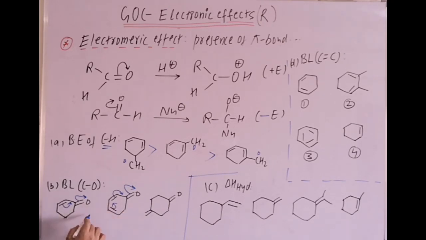So the longest bond length is of the second, then the first, and last will be the third. More resonance in the second as compared to the first one.